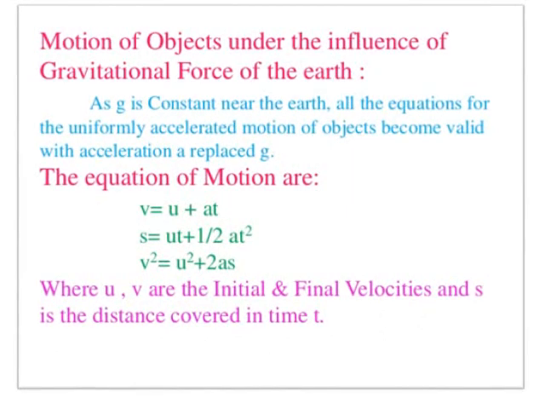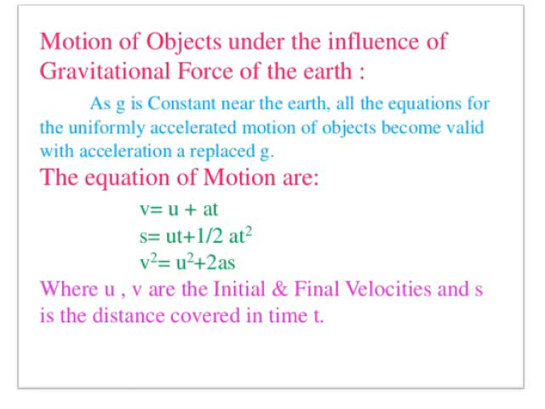Children, we have already seen the three equations of motion. Motions are expressed basically in Newton's equations: first equation, second equation and third equation. Now, is there any change in the equations for those bodies which are under the influence of the gravitational force of the earth?